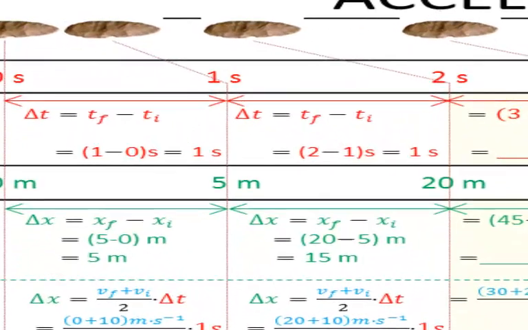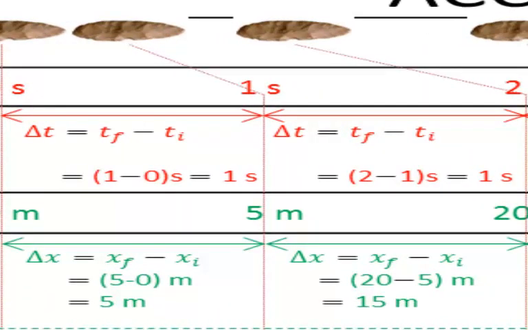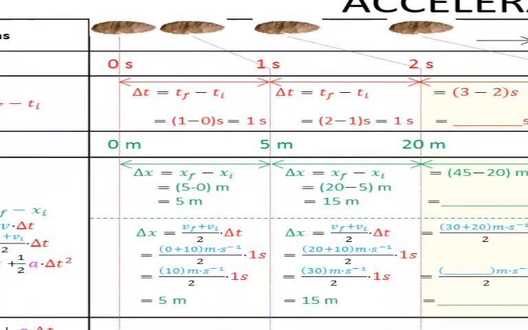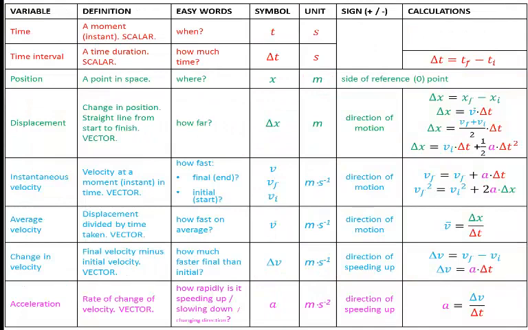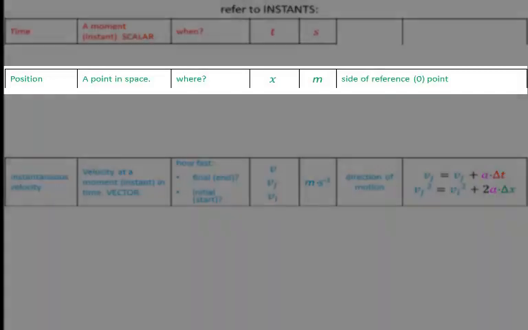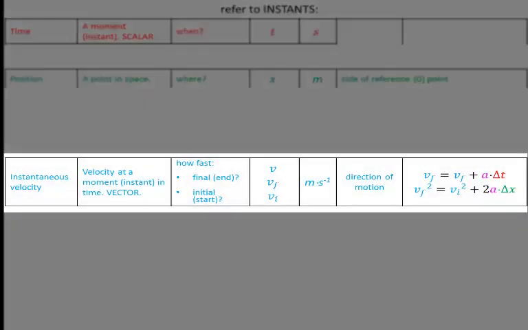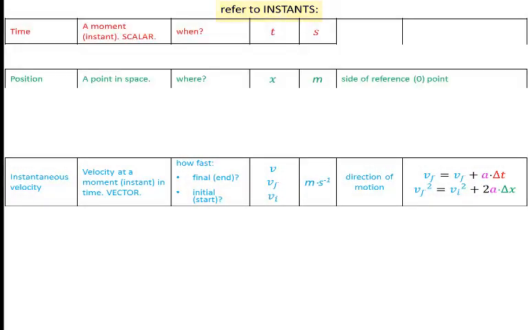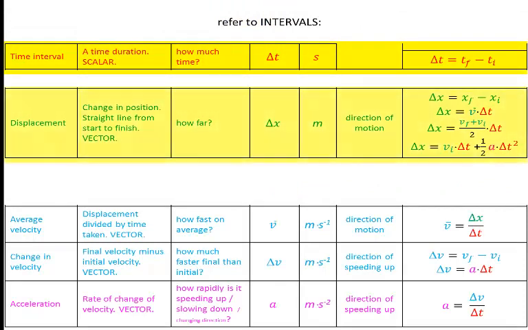And for other variables, the values are shown associated with a line like this, which is trying to indicate that it refers to an interval. So which variables here refer to instants and which to intervals? Time, position, and instantaneous velocity refer to instants. Time interval, displacement, average velocity, and change in velocity, and we could also say acceleration, refer to intervals.